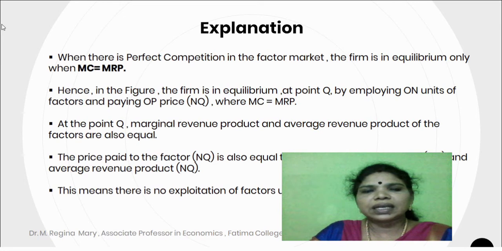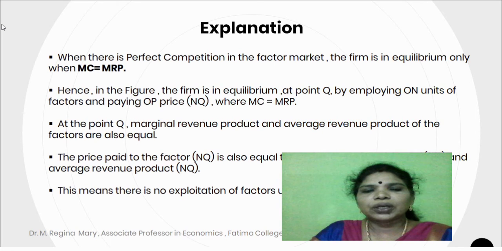The firm is in equilibrium only when MC is equal to MRP. Hence, in the above figure, the firm is in equilibrium at point Q by employing ON units of factor and paying OP price, which is equal to NQ, where MC is equal to MRP.